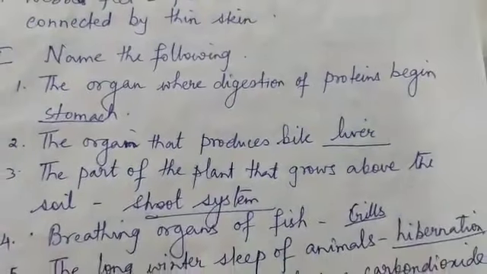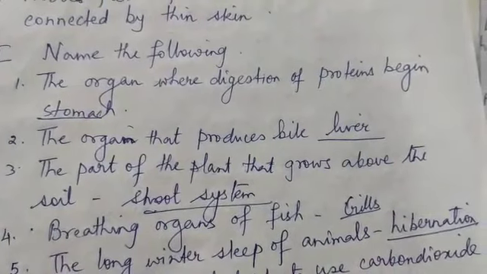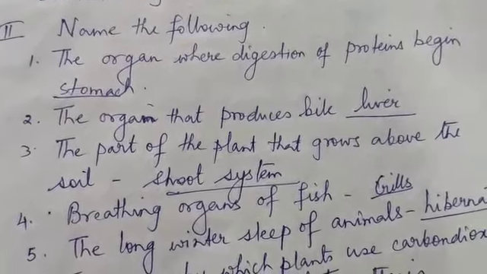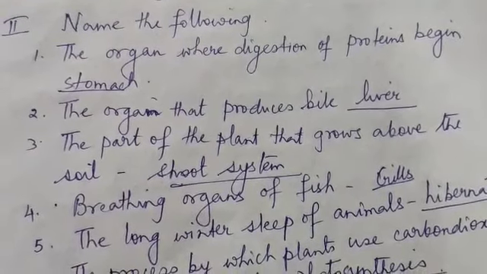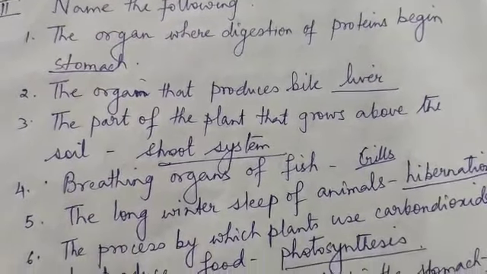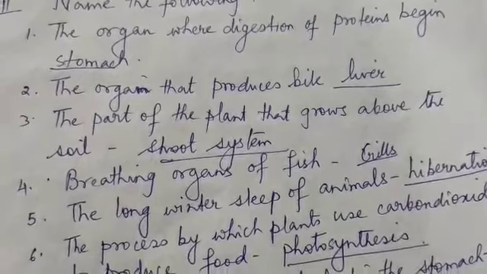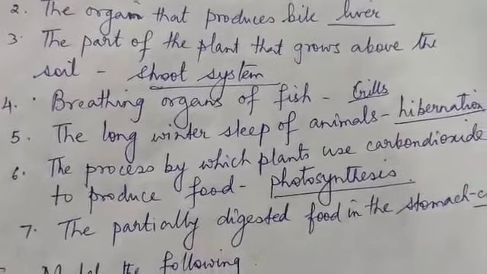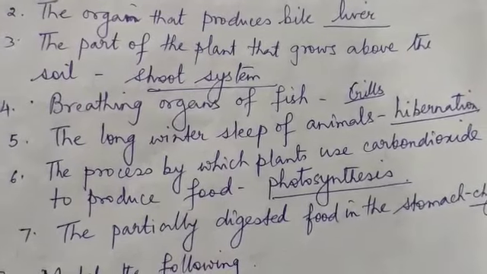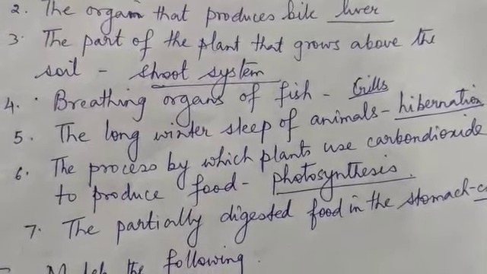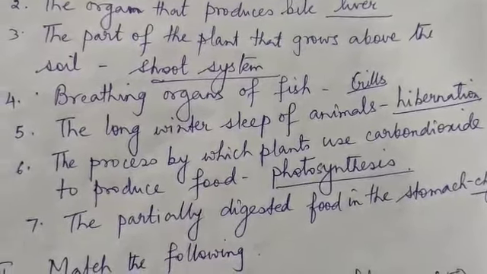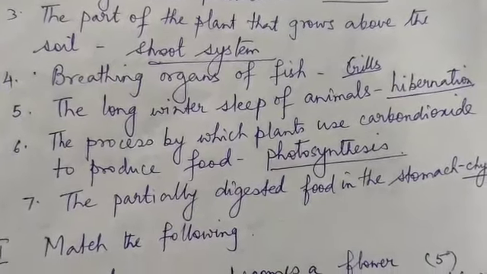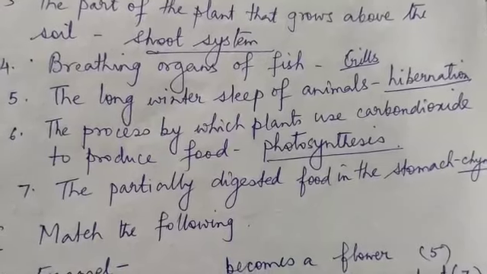Number 2, name the following. The organ where digestion of proteins begins. It's stomach. The organ that produces bile, liver. The part of the plant that grows above the soil, shoot system. Breathing organs of fish, gills. The long winter sleep of animals, hibernation. The process by which plants use carbon dioxide to produce food, photosynthesis. The partially digested food in the stomach, chyme.